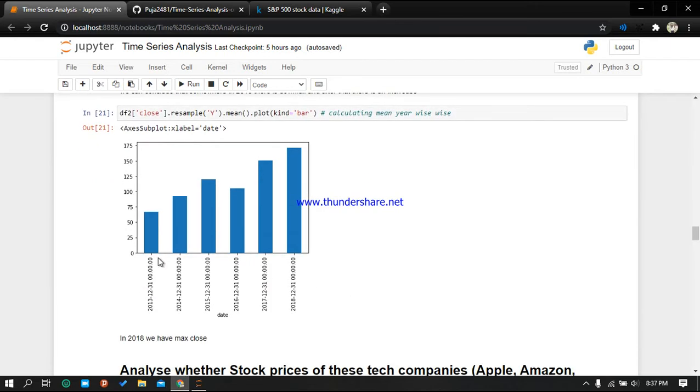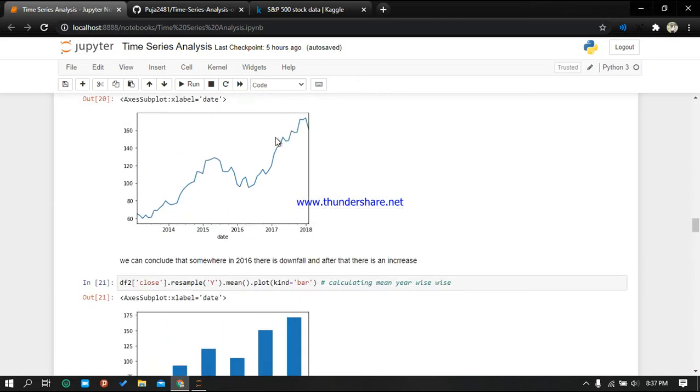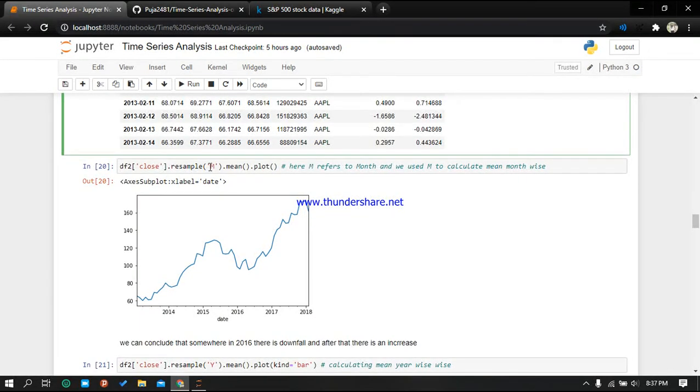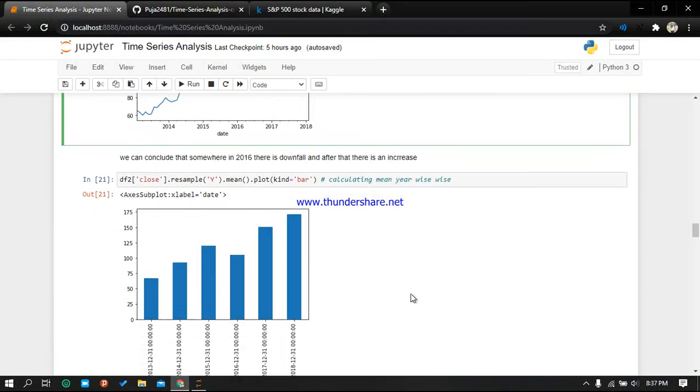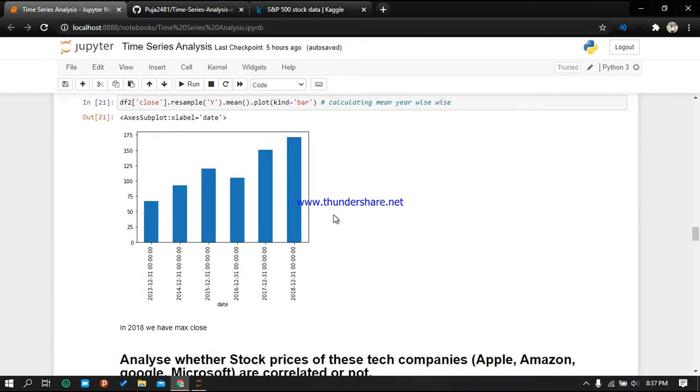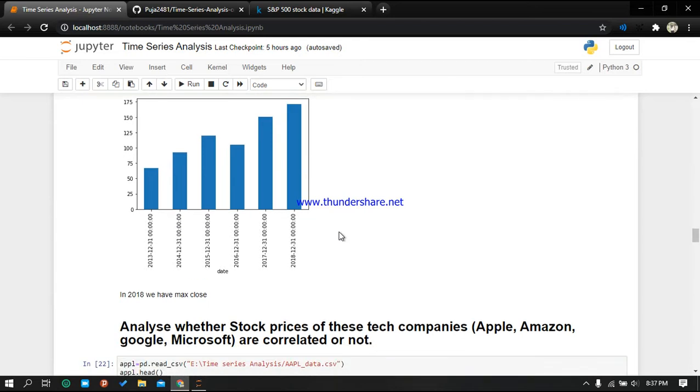After that I have calculated the mean, but year wise. One thing I forgot to say is that here M represents month and here Y represents year. Here I am calculating the mean year wise. So you can see in 2018 there was the maximum, around 170.